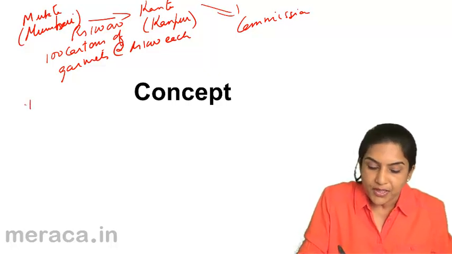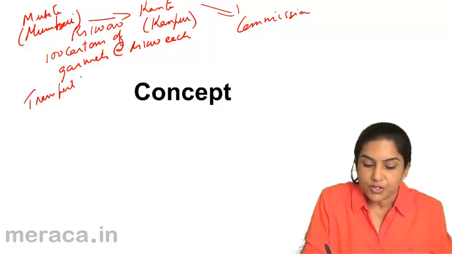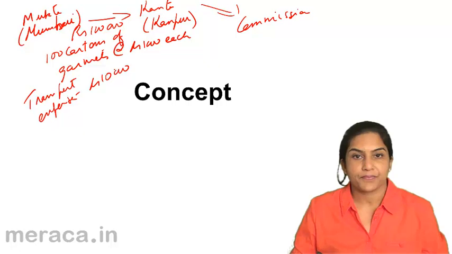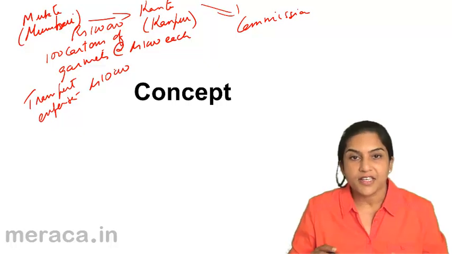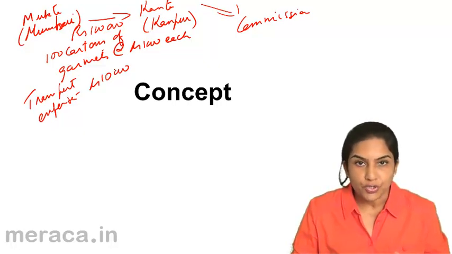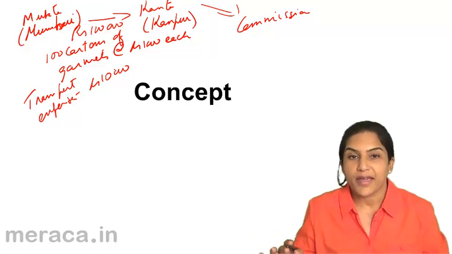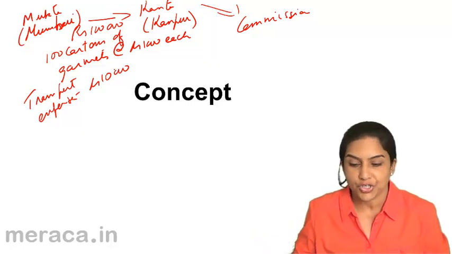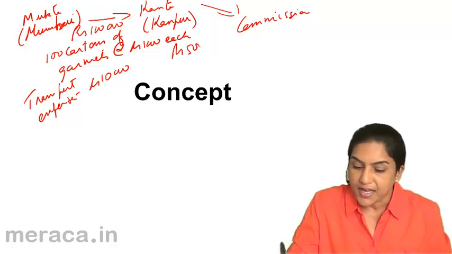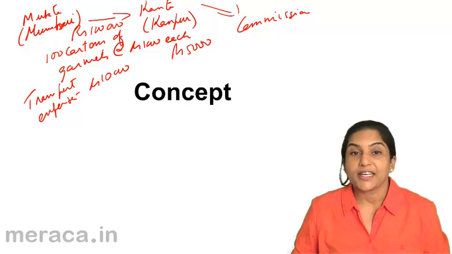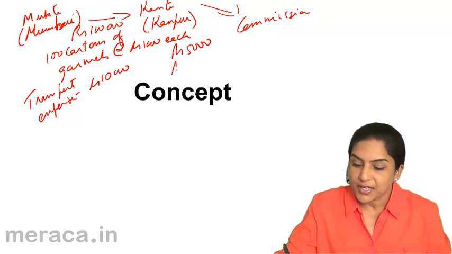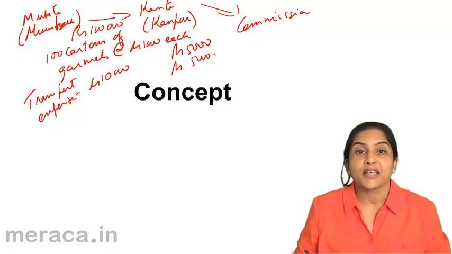Now for transporting the goods, there might be transport expenses of the consignor, let us say of rupees 10,000. Having done this, it is possible that Kanta receives the goods and needs to transport the goods to her godown, her warehouse or her shop. Maybe she incurs another rupees 5,000 as transportation cost. It is also possible that in order to store these goods, she incurs another rupees 5,000 as godown rent.